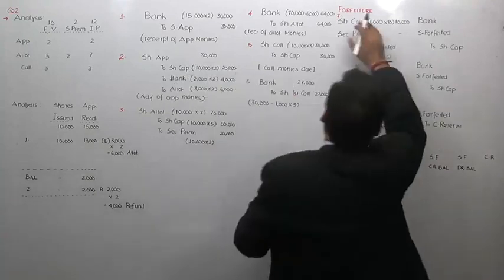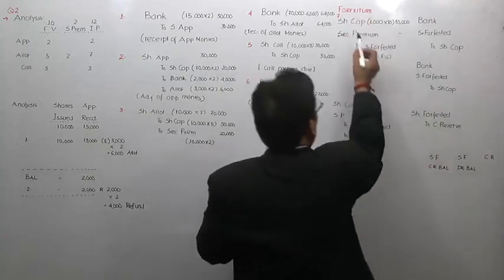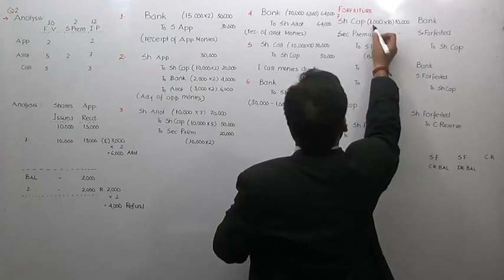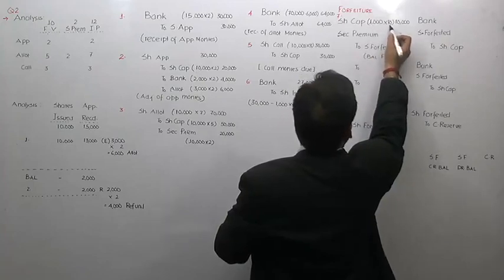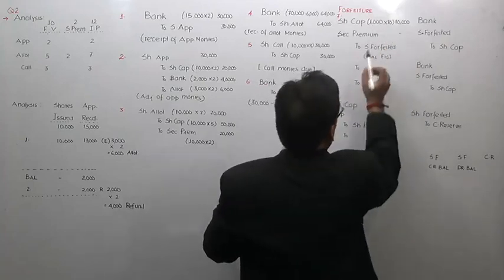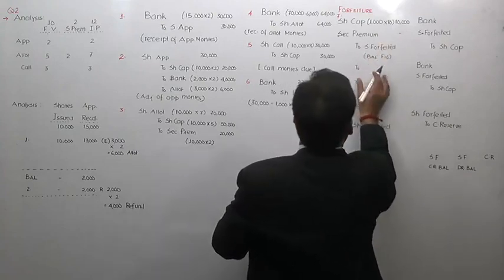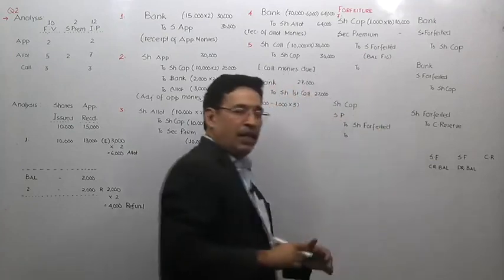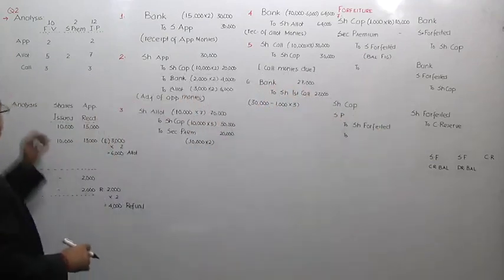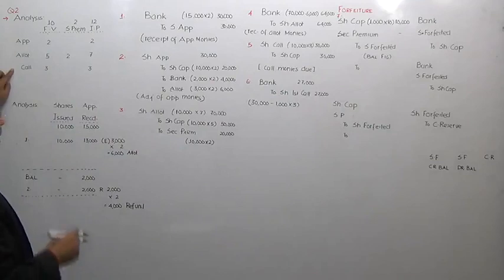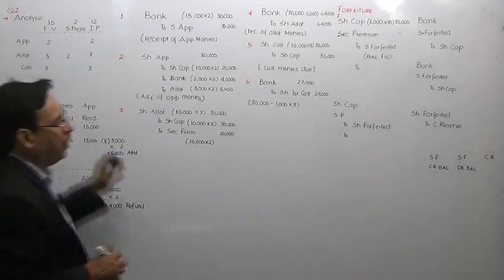Correct? So whenever we pass the forfeiture entry, we will debit share capital with the number of defaulting shares into called up amount. Correct? Then what we will do? We will try to find out which call he didn't pay. Out of these three calls, Mr. Nice did not pay call money.